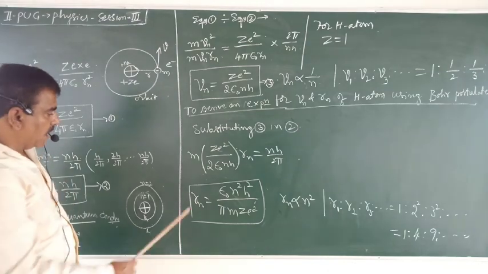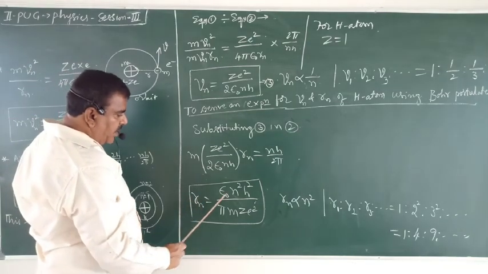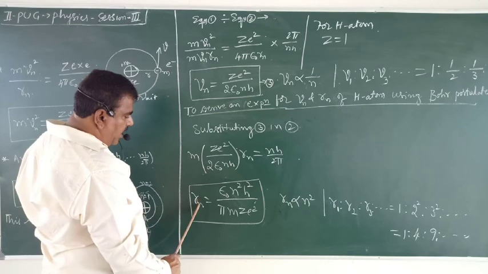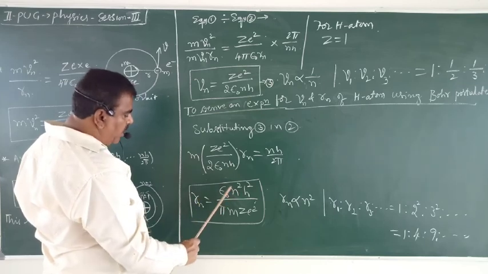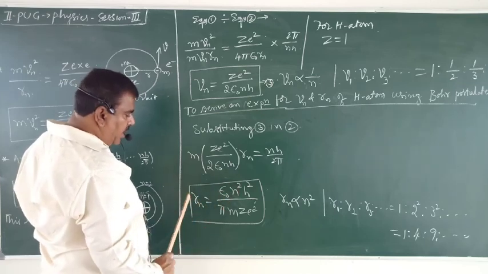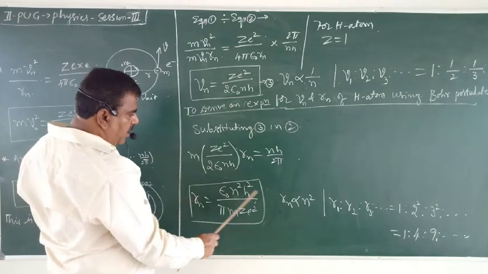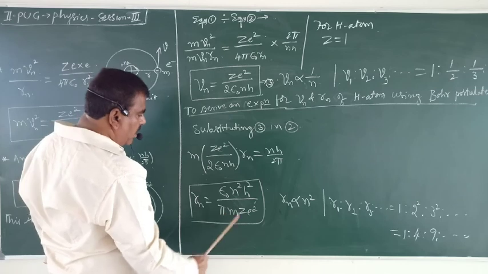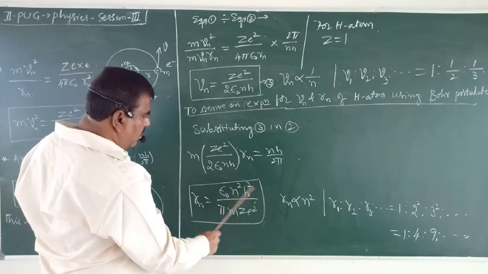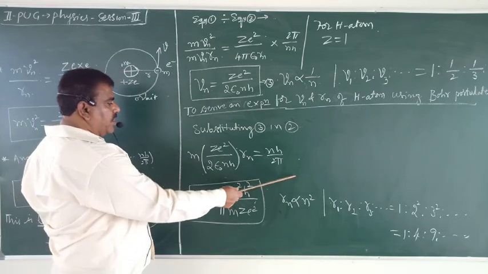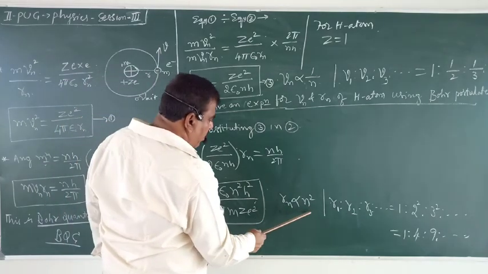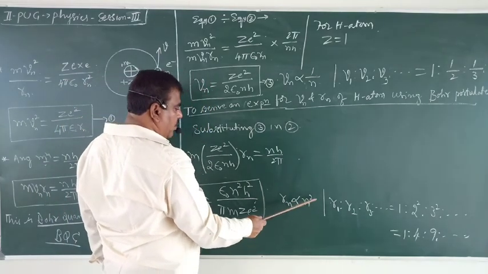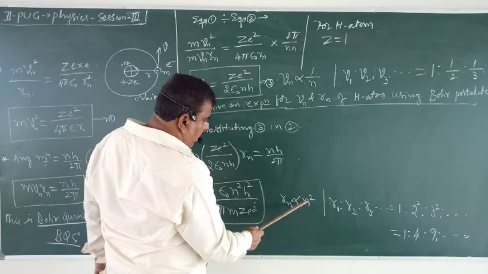So for the radius of the permitted orbits, if n equals 1, it gives the radius of the first permitted orbit. If n equals 2, it gives the radius of the second permitted orbit. So epsilon naught, h, pi, m, Z, e square are all constants. Only n is the variable from first orbit, second, third. So therefore radius is directly proportional to the square of the value of n.